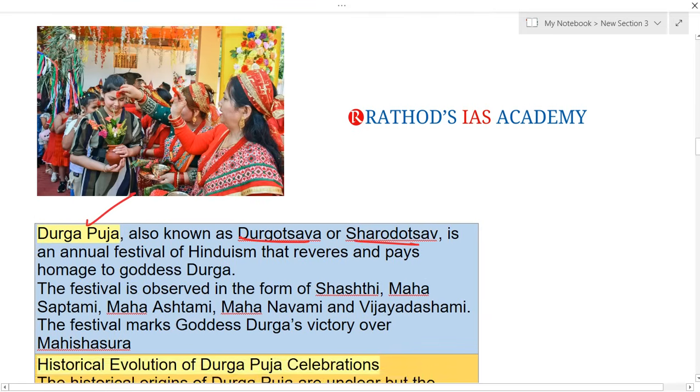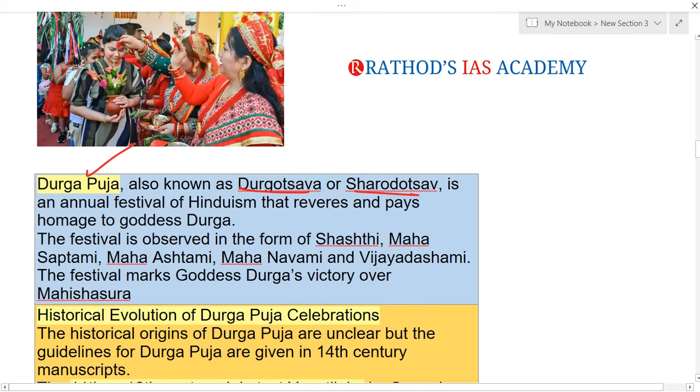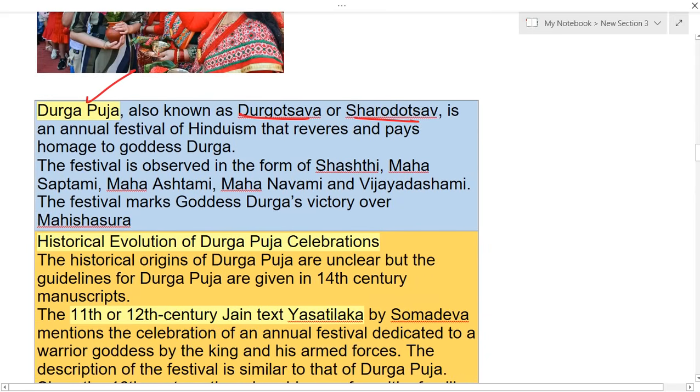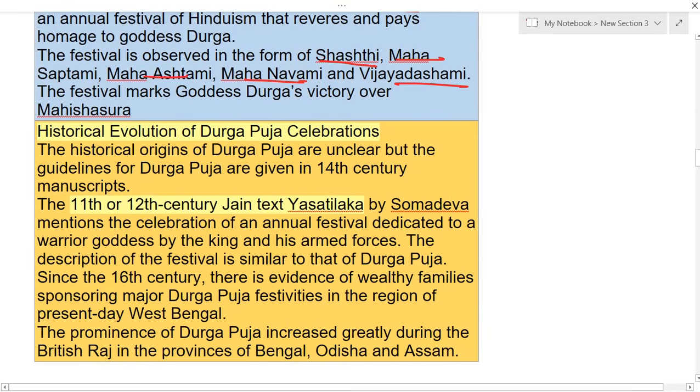It is an annual festival of Hinduism that reveres and pays homage to goddess Durga. The festival is observed in the form of Shashti, and is also called Mahasaptami, Mahaashtami, Mahanavami and Vijayadashami. It mainly marks goddess Durga's victory over Mahishasura.